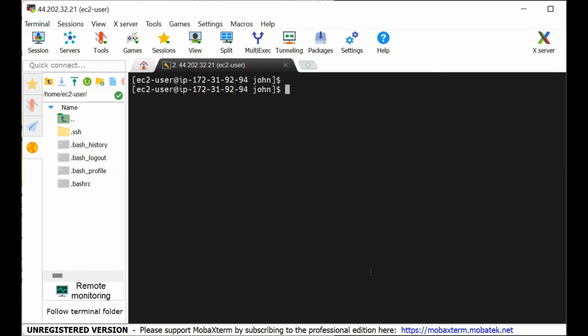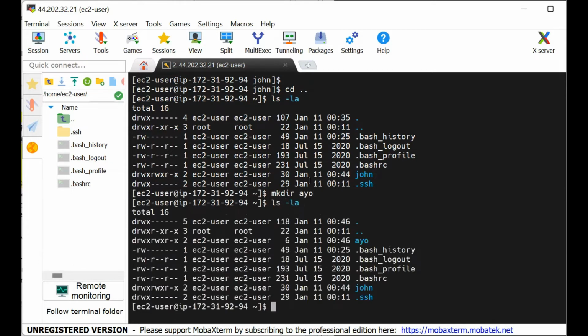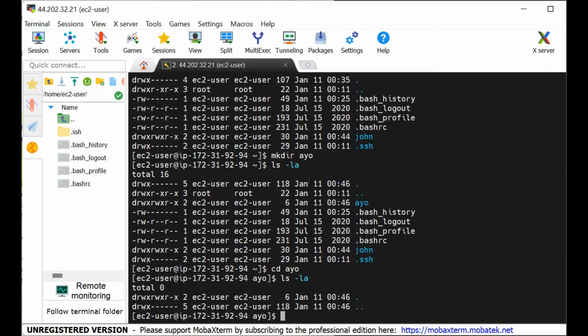So vi, let's quickly create a different directory. Let's get out from here. cd, ls minus la. Let's create a new directory. Make directory. Who is here, by the way? Make directory ion. All right. ls minus la. So we have directory ion now. Let's go into ion. cd ion. ls minus la. There is nothing inside ion.